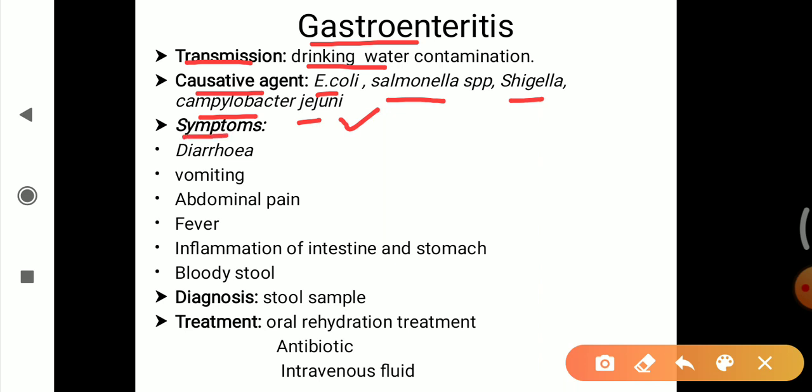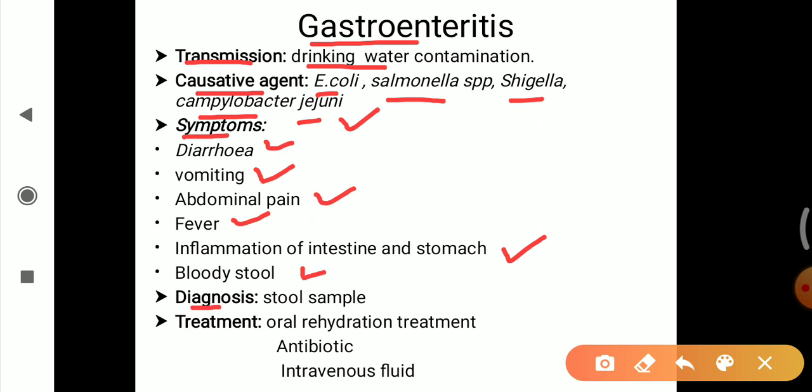Symptoms that we observe are diarrhea, vomiting, abdominal pain, fever, inflammation of the intestine and stomach, and bloody stool. Vomiting and diarrhea are the most common symptoms.